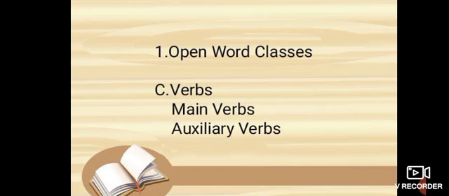To do form: do, does, did, shall do, will do indicate to do. To have: for example, have, has, had, shall have, and will have. These are the primary auxiliaries.